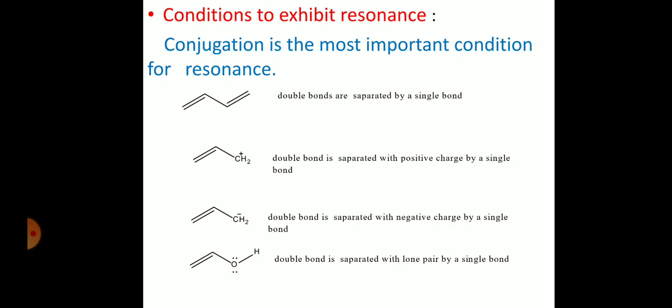Just one single bond separation: double bond to double bond, to positive charge, to negative charge, to lone pair. Then such structures have conjugation. If they have conjugation, what do they do? They will participate in the resonance. They may have hypothetical structures, so we need to find their hybrid structure like benzene.